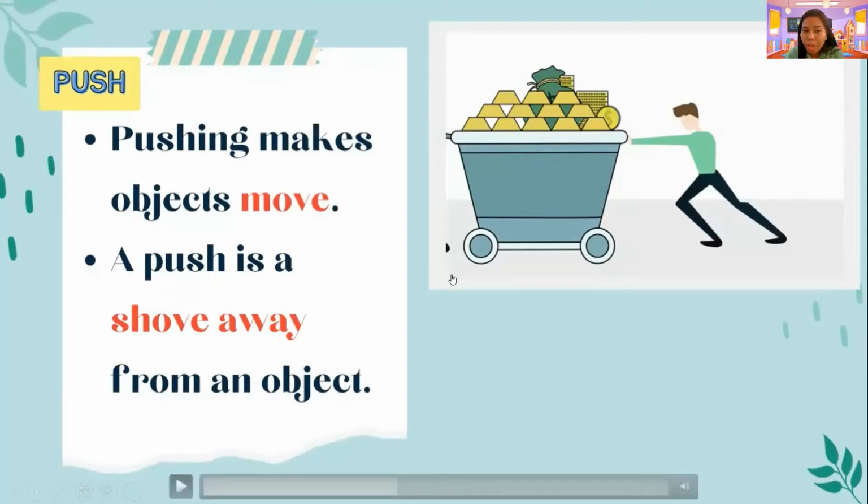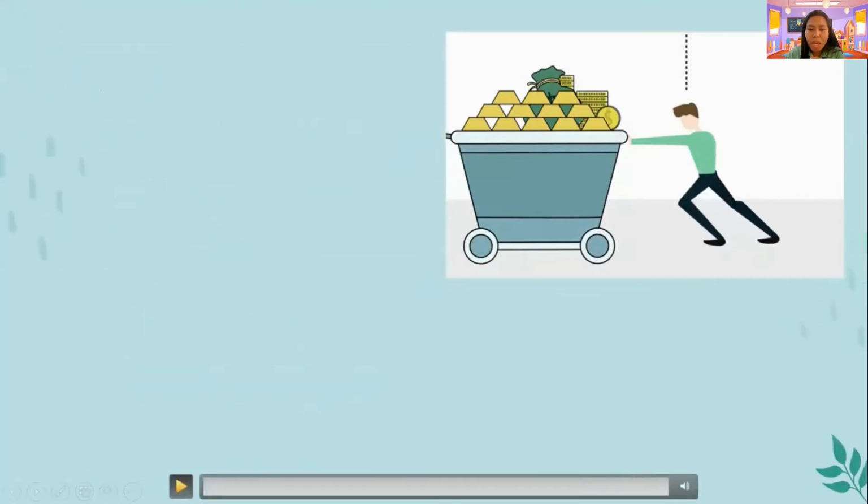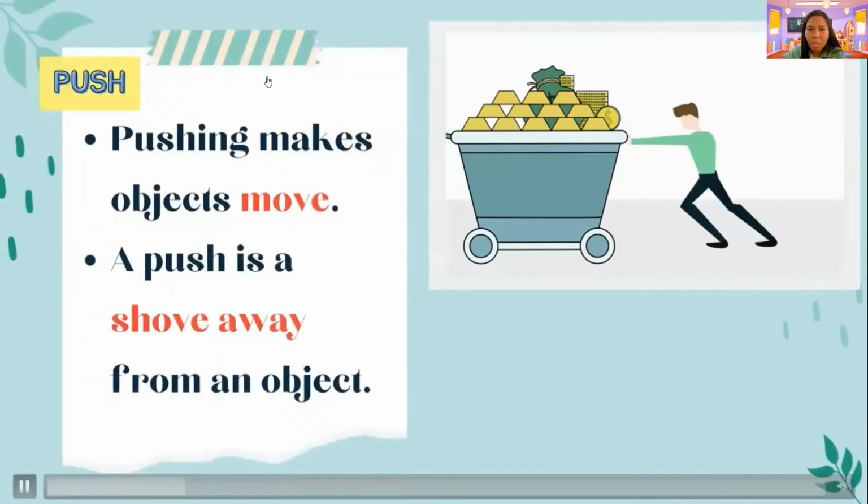And pushing is a shove away from the object. So it is what? It is shoved away, just like this video that we have here. Okay, the boy we have here is pushing the object away. So that's it, grade one. It is a what?